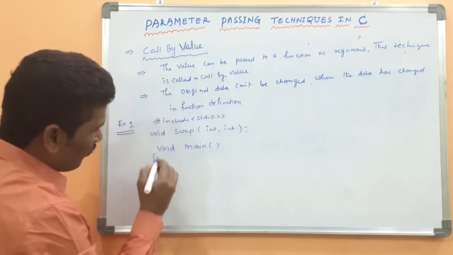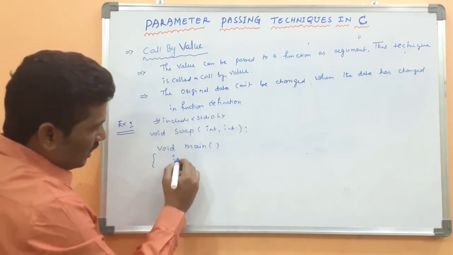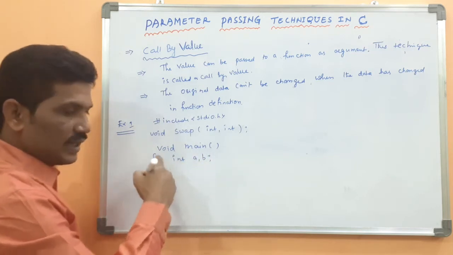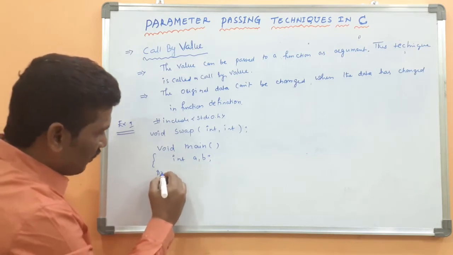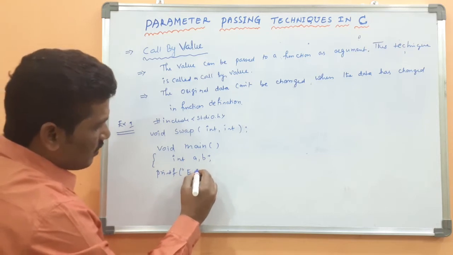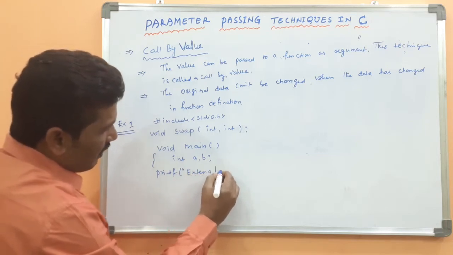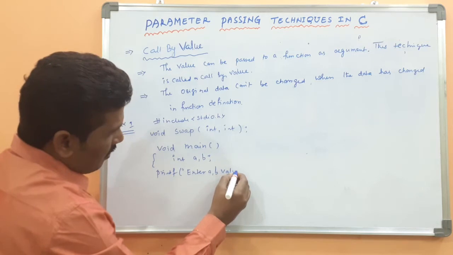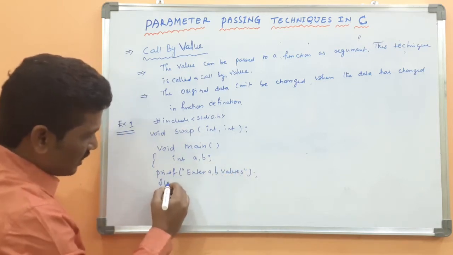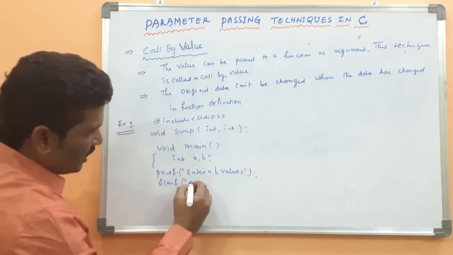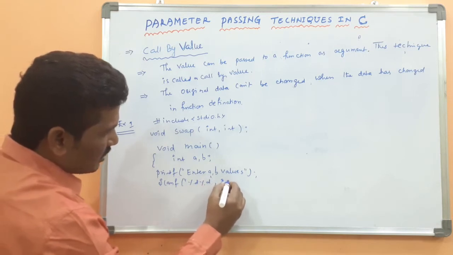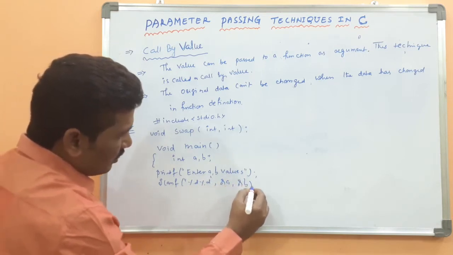main. Then int a comma b, the variables a and b declared as integer data type. Then printf, because you have to get these data from the user: enter a comma b values. Then the scanf function can be used to read the a and b values, address of a, then address of b.